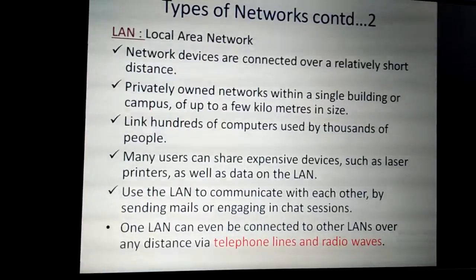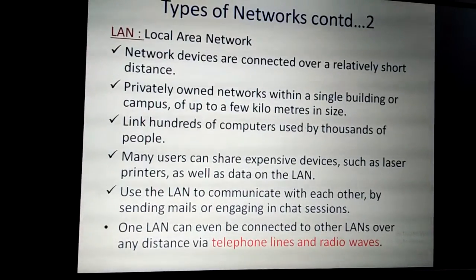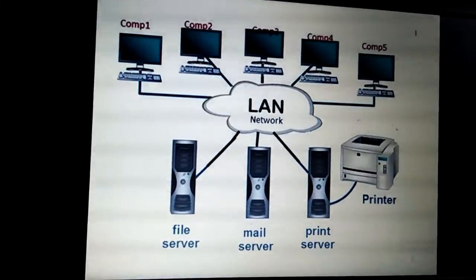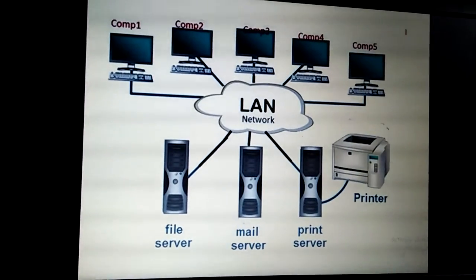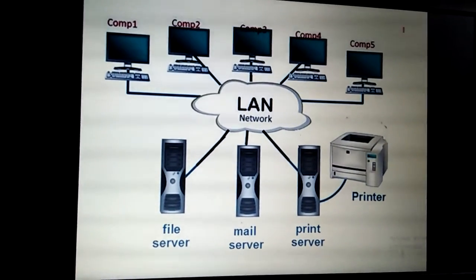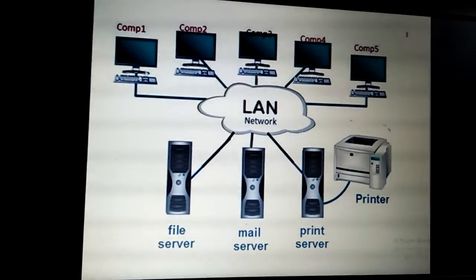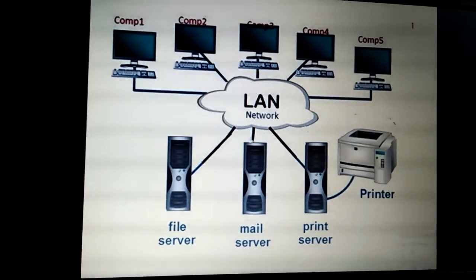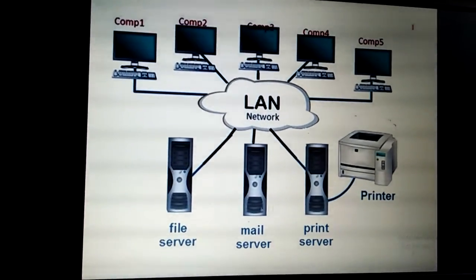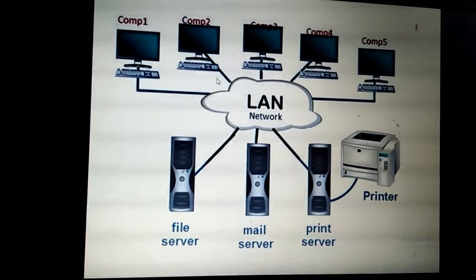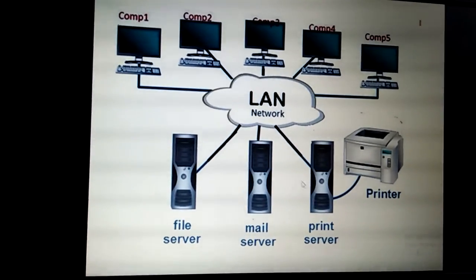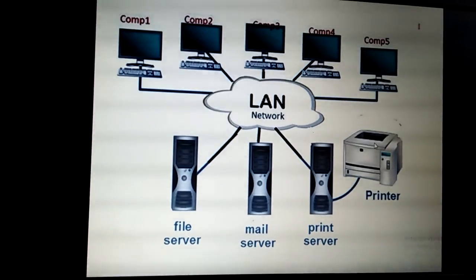So either using telephone lines or radio waves, the connection is going to be established from one LAN to another LAN. So this is the typical diagram for a LAN network. Here around 5 computing devices, computer 1, 2, 3, 4, 5 are connected to the server computer. From any computer, if you want to give a printing job, that will be handled by the print server. So the printer will do the printing job.